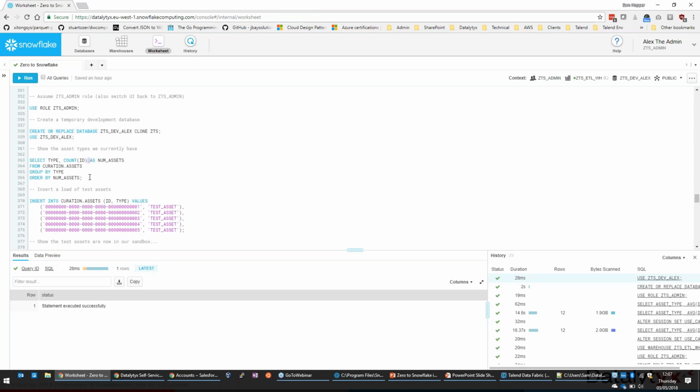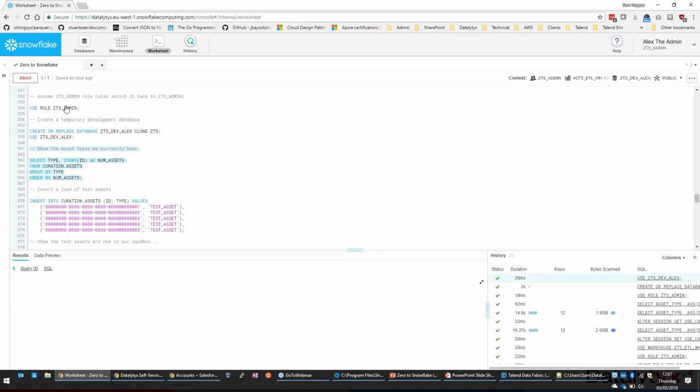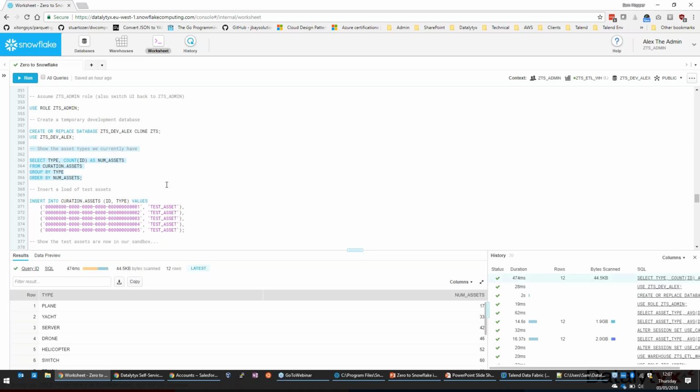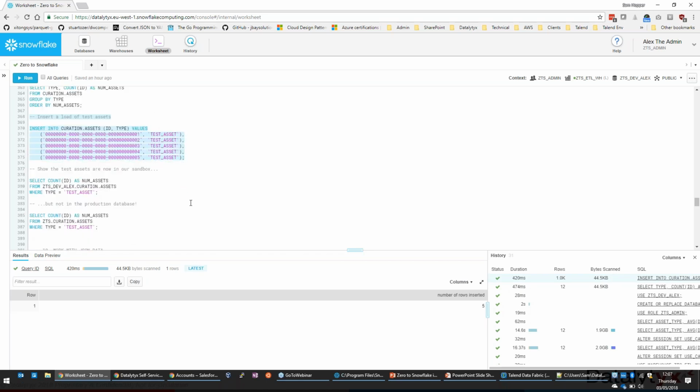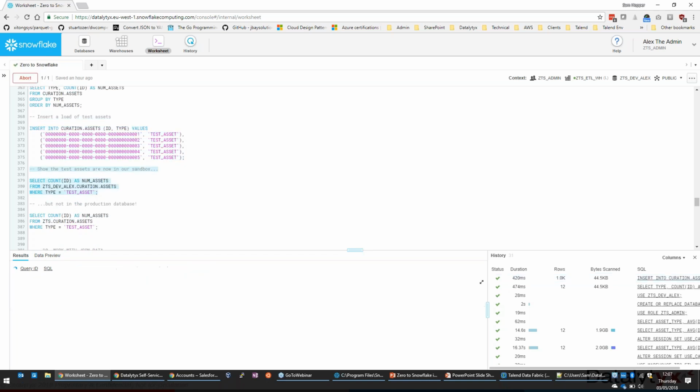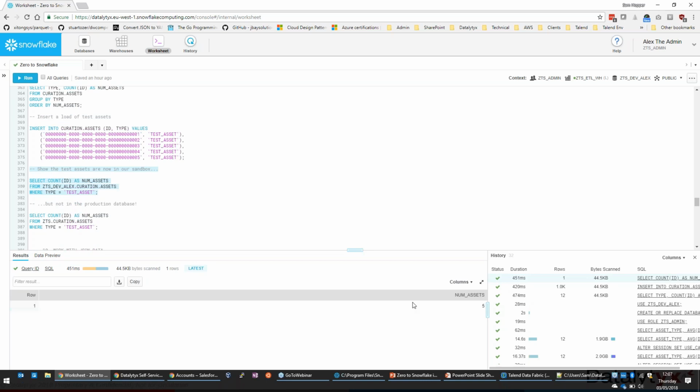Right, okay, so let's have a quick look at the breakdown of assets we've got in there. We've got all sorts of different types of assets in our assets database. What we need to do for whatever we're doing here in our bit of development is create some test data. So I'm just going to insert 5 test assets in there, which I'll need for what I'm doing. And let's just have a quick query to make sure they've gone in. There we go. So number of assets 5 over here.